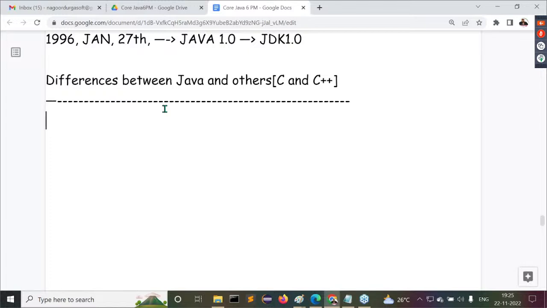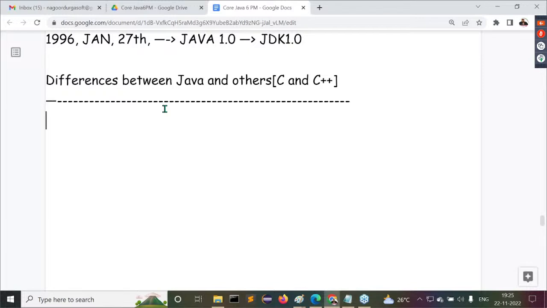But for the sake of freshers interviews, you can learn the C programming language for some other reason, not for the sake of learning Java. So to clarify this point, I'm taking differences between Java and others. Here I'm going to say clearly, Java is totally a different programming language when compared with C and C++. No relationship is available between Java, C++, and C.